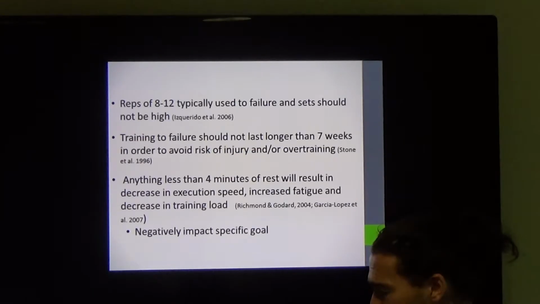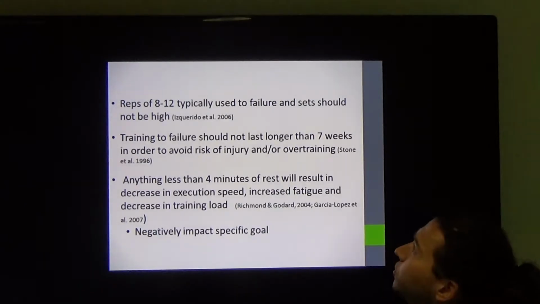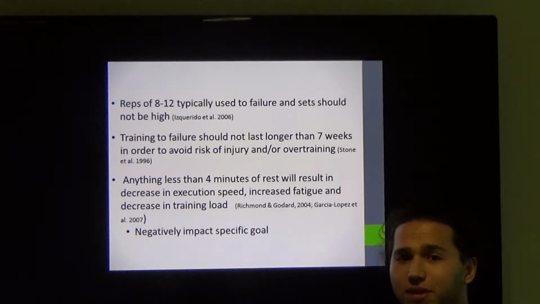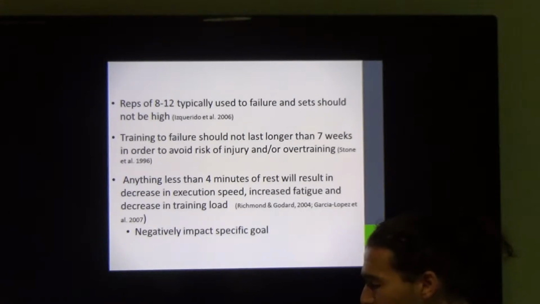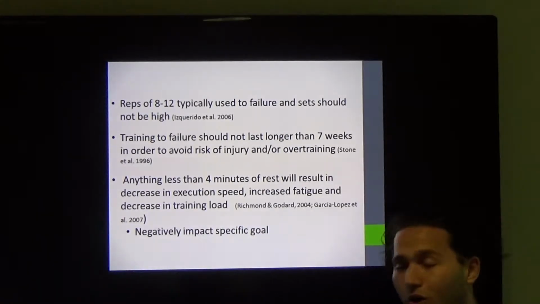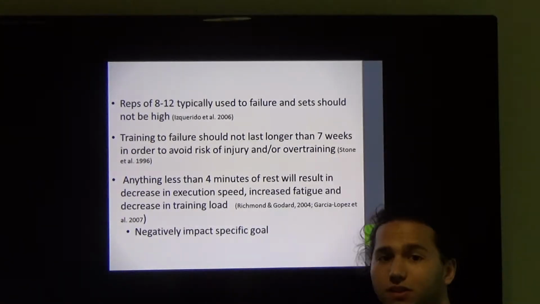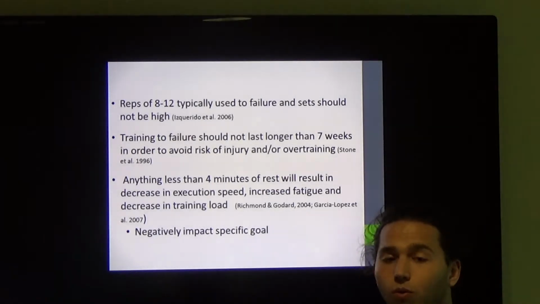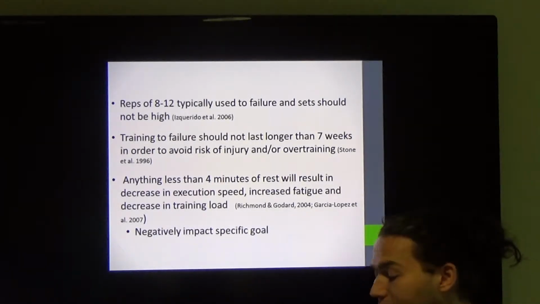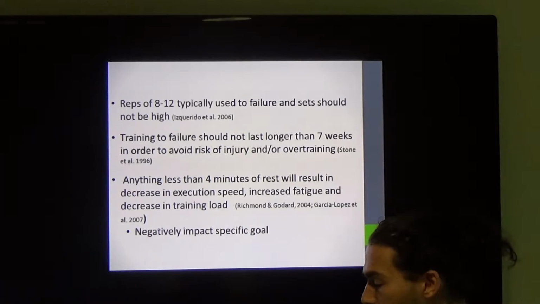So, programming periodization. Reps of 8 to 12 are typically used to failure, and sets should not be high. It should be kept around 3 sets. And training to failure should not last longer than 7 weeks, because this can lead to an increase in injury or overuse, and also lead to overtraining or a combination of them.